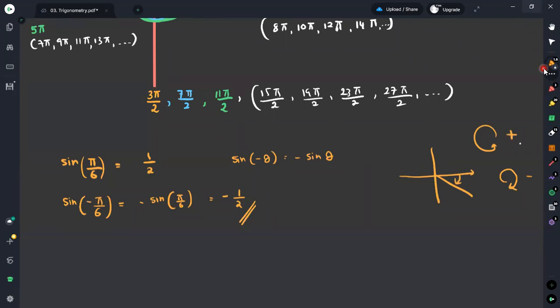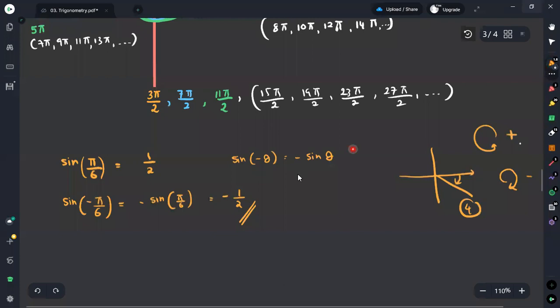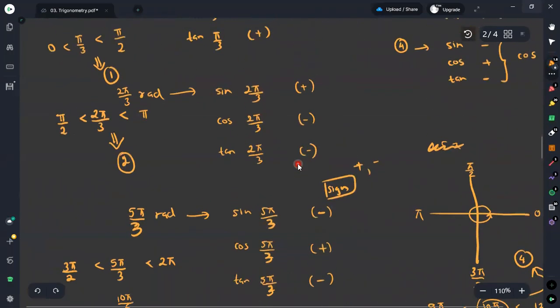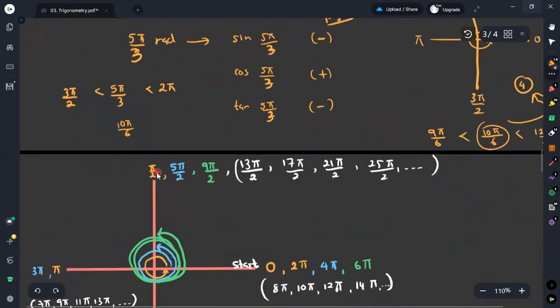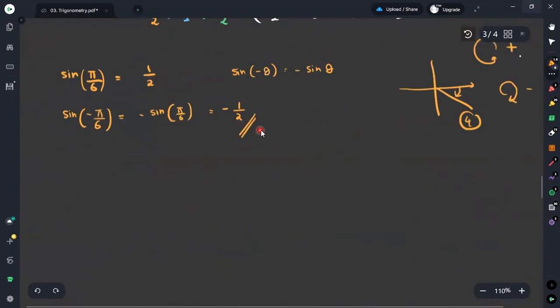Therefore, instead of plus pi over 6, we have minus pi over 6, which falls into the fourth quadrant. In the fourth quadrant, cosine is the positive and all the other values are negative. Therefore, it is proven that sine minus pi over 6 is minus half.